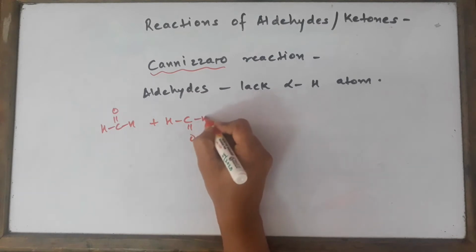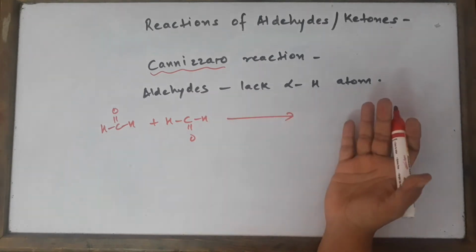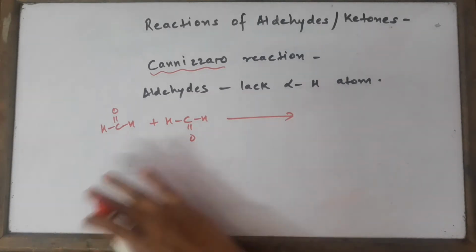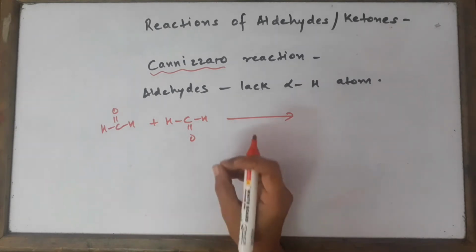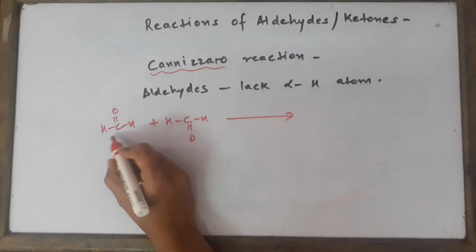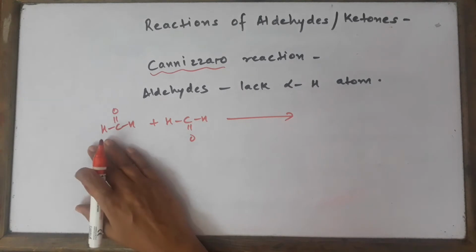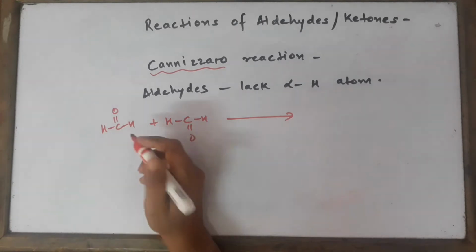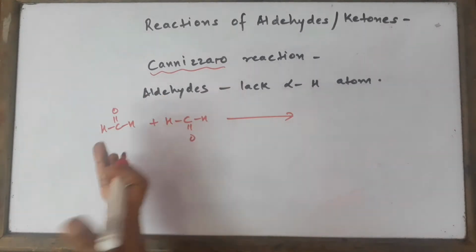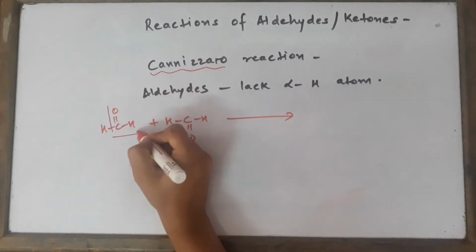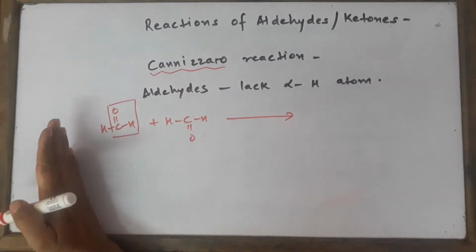There is no mechanism as such given in the NCERT book, so we are just supposed to know the reaction. It's very simple to remember. Just see that this is the simplest aliphatic aldehyde which does not have alpha hydrogen atom. You can see that there is no alpha carbon in this compound because there is a functional group CHO. There is no alpha carbon attached to it.